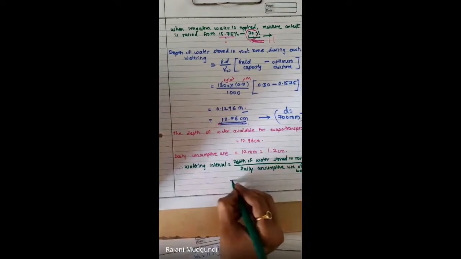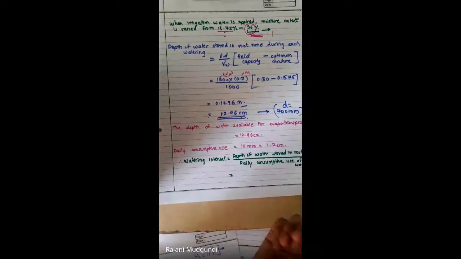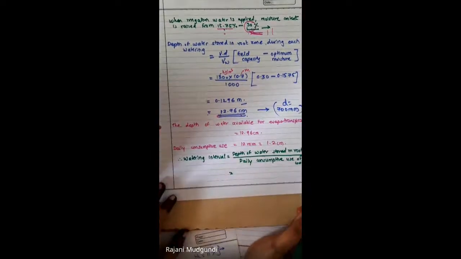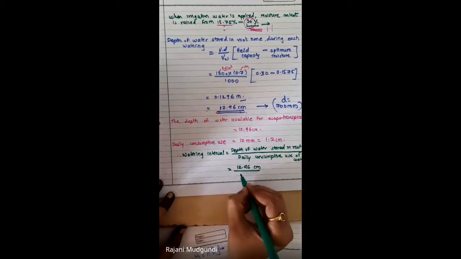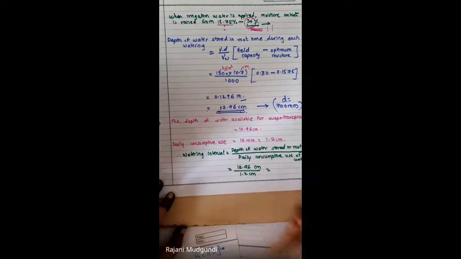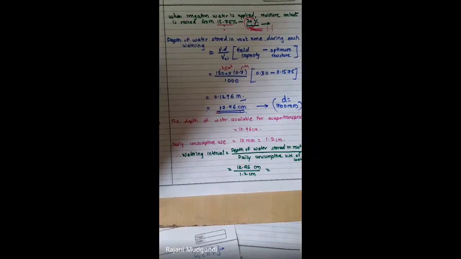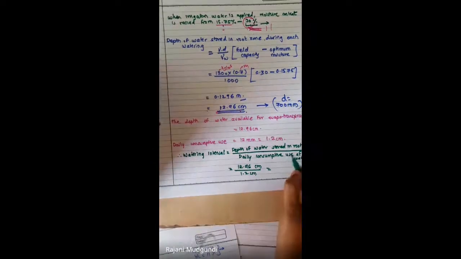So you can write these two values in the same unit, 12.96 centimeter by 1.2 centimeter. You will get this as how much? Okay. 10.8 is the answer that we are getting in the chat box.